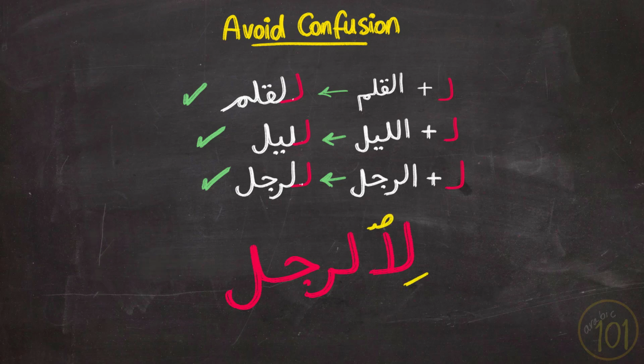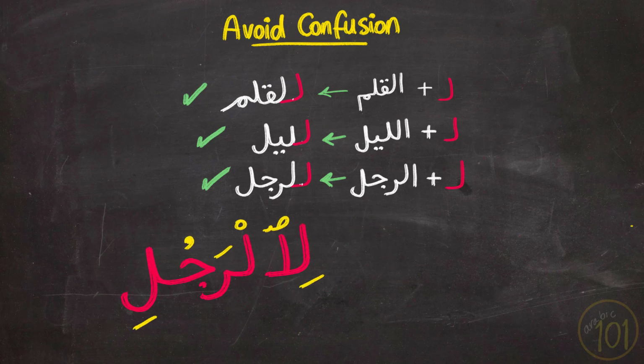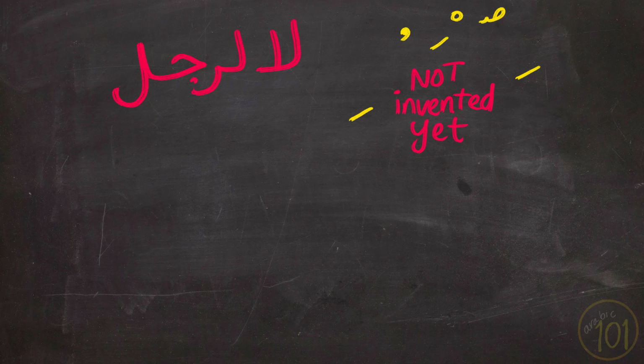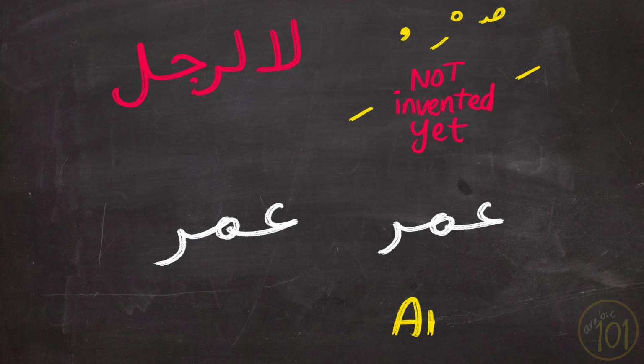But what about tashkil? Can't we just add tashkil to show which it is? Well, tashkil was added later to the Arabic language. But before then, Arabs found ways to differentiate words that would otherwise look the same, like adding waw to differentiate Amr from Umar.